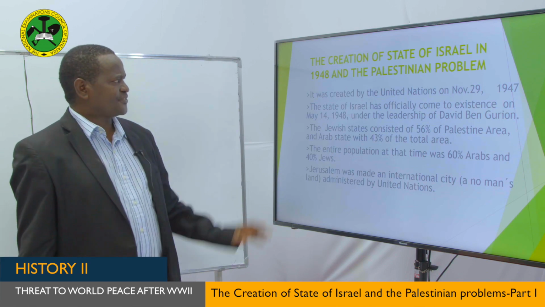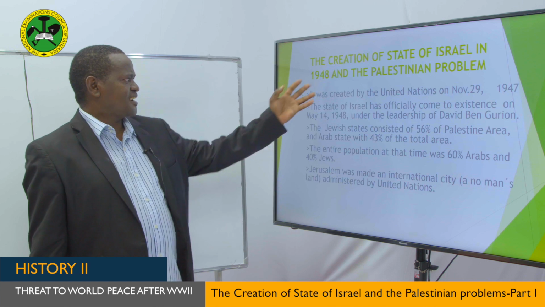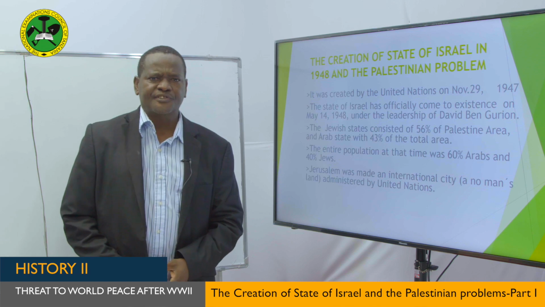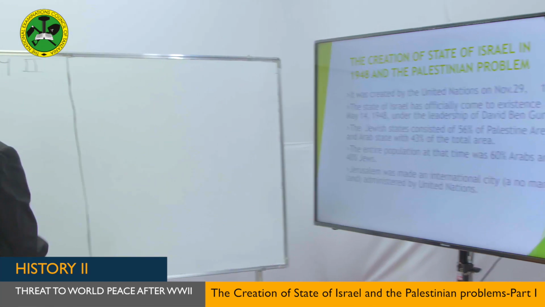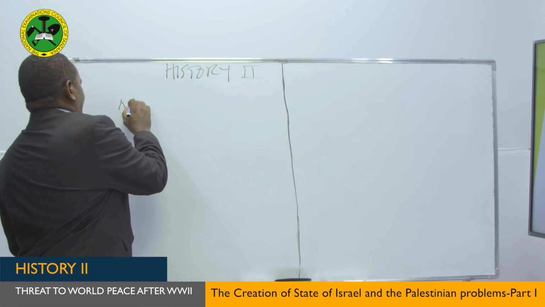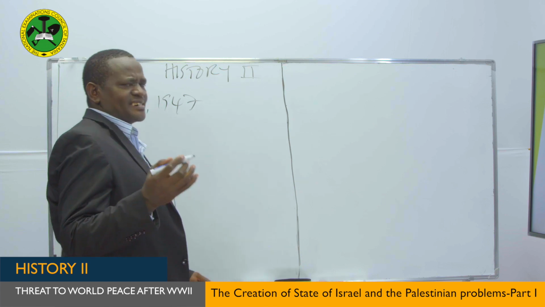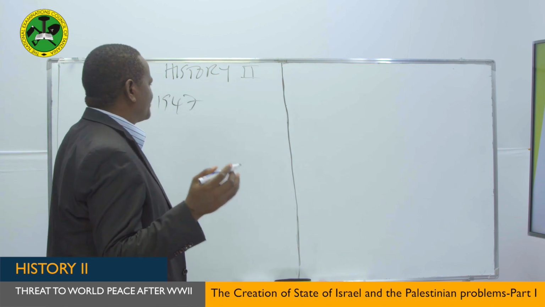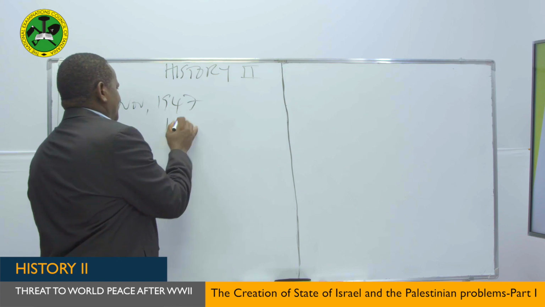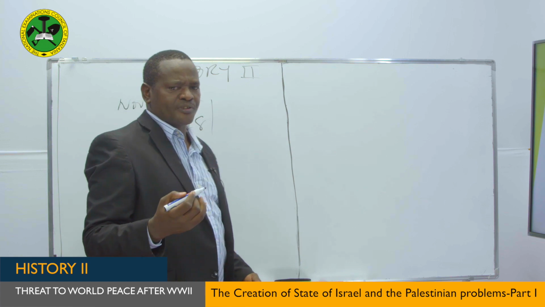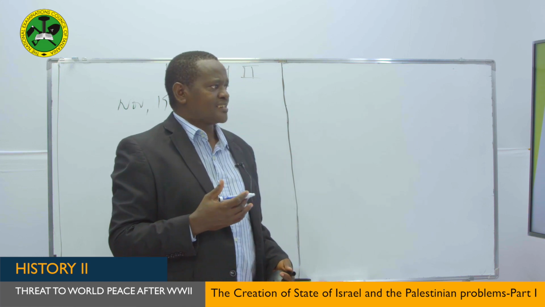My dear students, let's now talk about the creation of the State of Israel in 1948 and the Palestinian problem. The State of Israel was created in November 1947 by the United Nations, and it declared its independence on the 14th of May 1948. My dear students, the creation of the State of Israel was decided by the United Nations after the members of the United Nations had voted and agreed to its establishment.